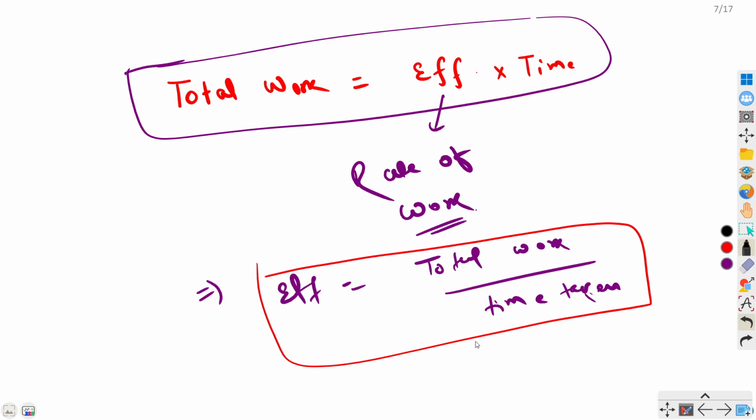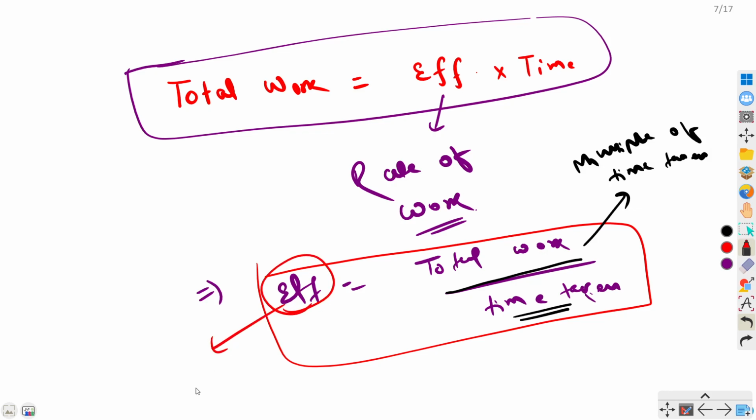Now if you notice here, we are dividing total work by time taken, right? So wouldn't it be advisable that our total work is a multiple of time taken? Because then I will get efficiency as integral values, right? What I mean to say is, let's say my total work is 60 units and my time taken is 5.